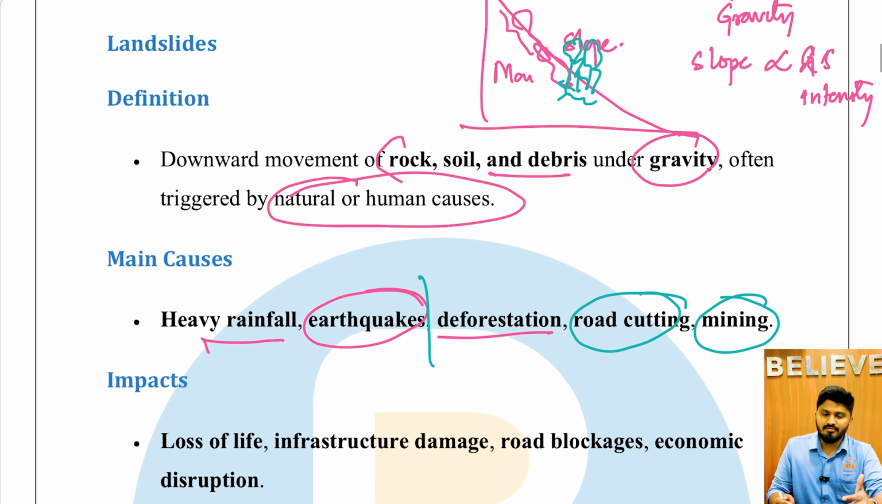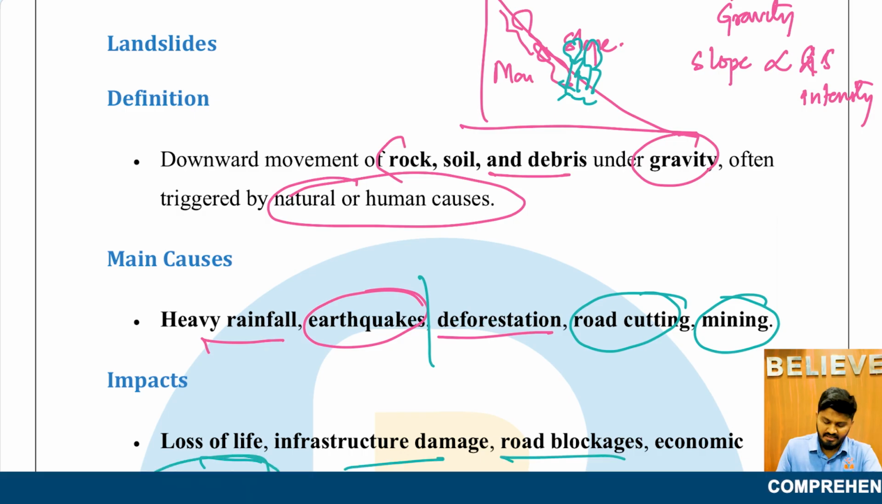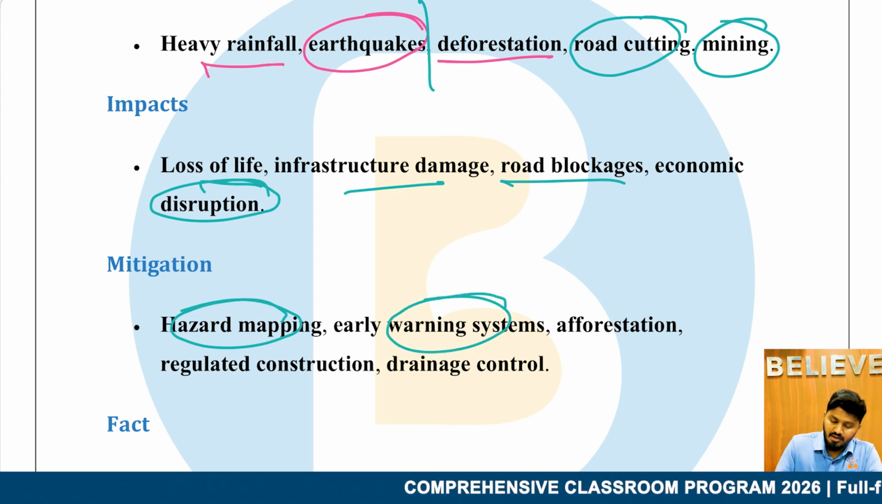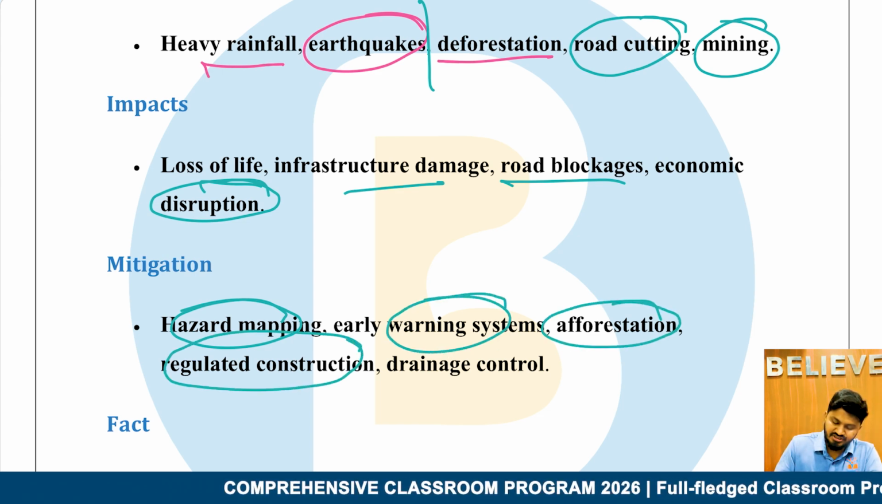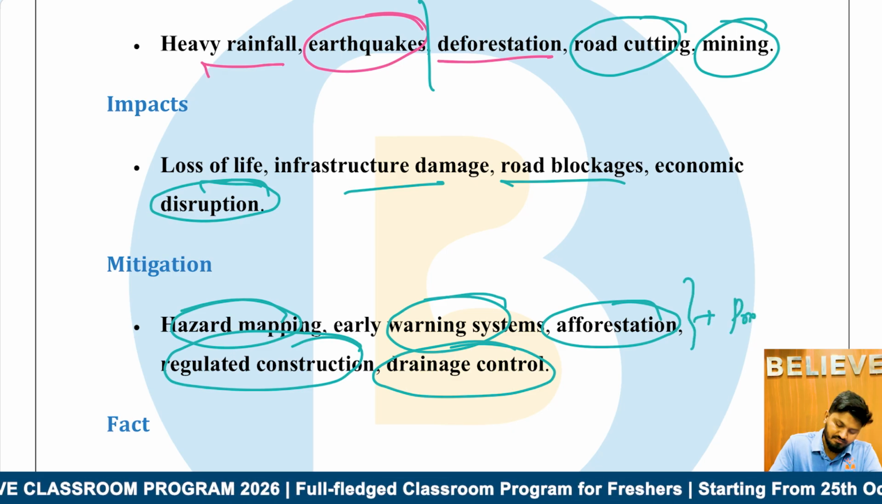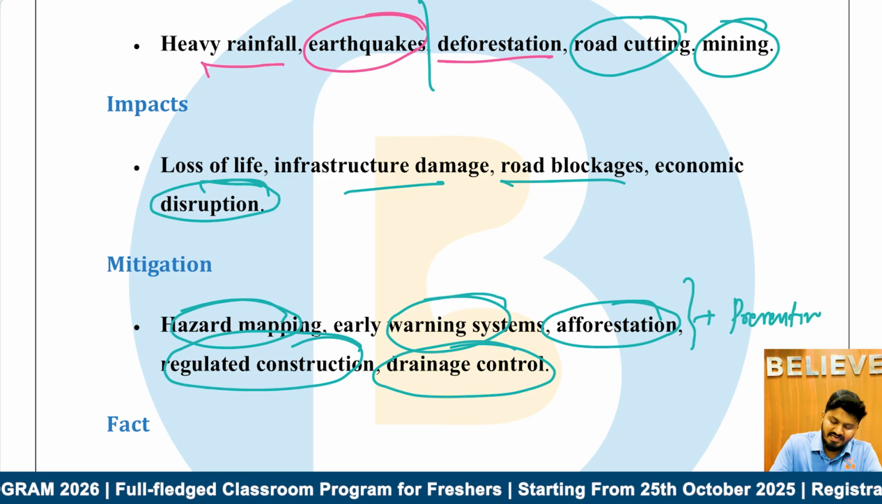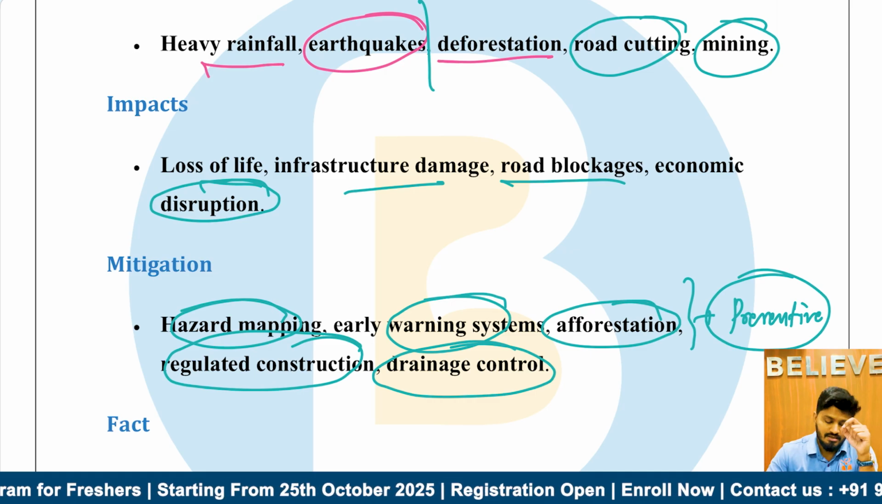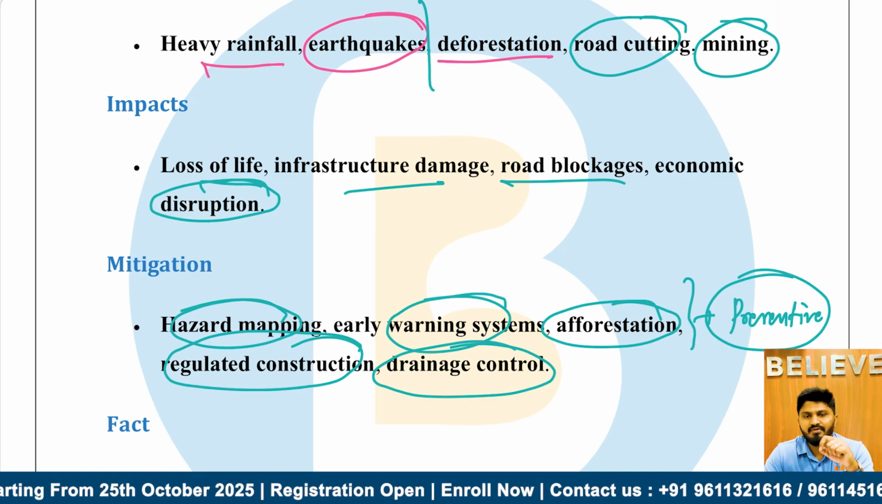The impacts, because of its high kinetic energy, high intensity, will lead to loss of life, infrastructure damage, road blockages, and economic disruption. And the mitigation is hazard mapping, early warning systems, afforestation, regulated construction, and drainage control. See, most of these are preventive measures. Okay, because once the landslide happens, it is very difficult to escape the landslide. So, most of the mitigation happens in the preventive way.